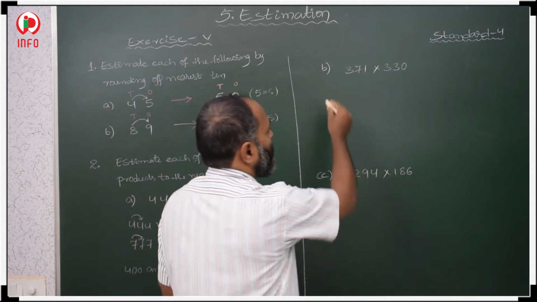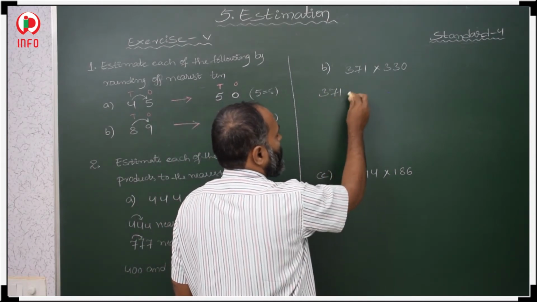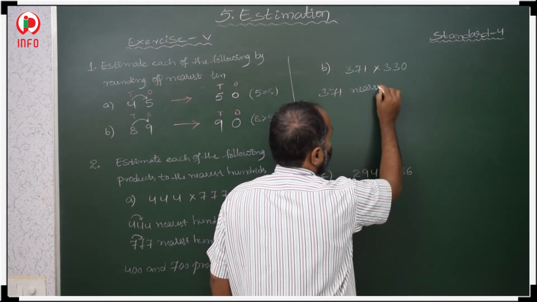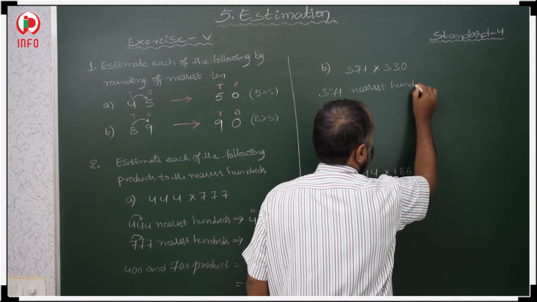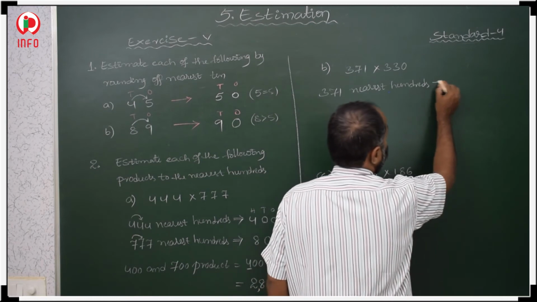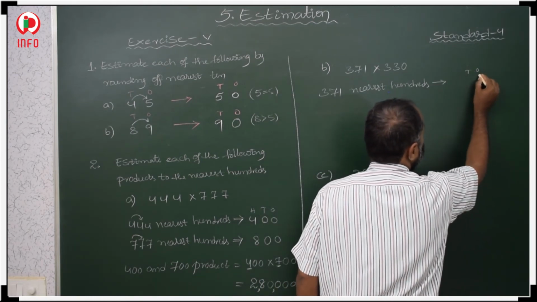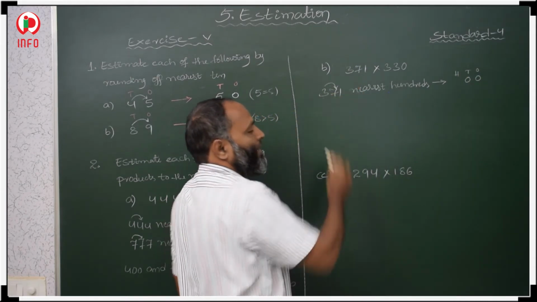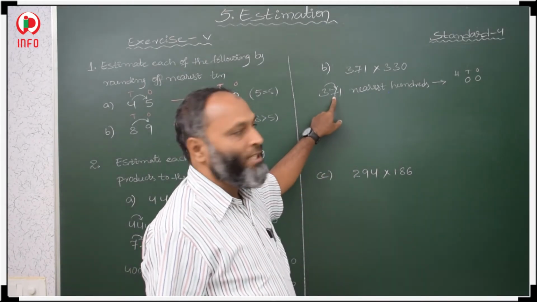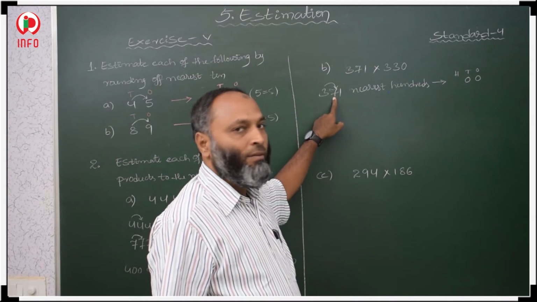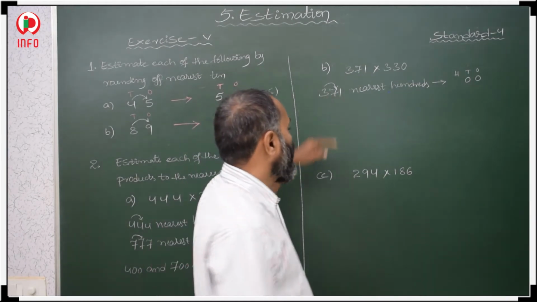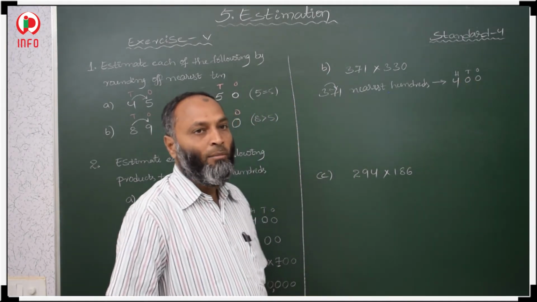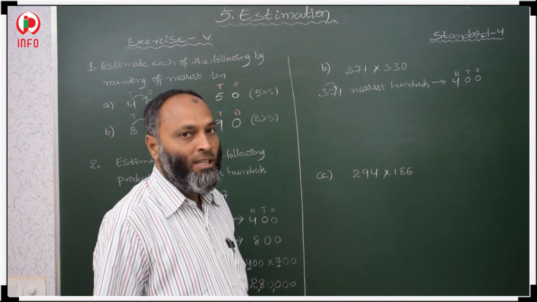Then 2,80,000 is the product. Now 371 nearest hundreds. First, in ones place and tens place we keep 0, and hundreds place we have to decide. What is there in hundreds place? 3. For the 3 we have to check what is there in tens place. 7 is more than 5. If it is more than 5 then 3 will change to 4. We add plus 1 to the hundreds place value, that is 3 plus 1, 4.